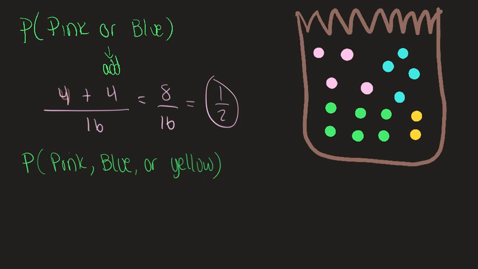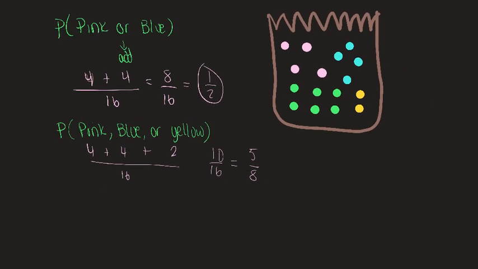Next question, what is the probability you reach in and you grab a pink, blue, or yellow? So we don't care, we just want it to be pink or blue or yellow. Well, we had 4 pinks, 4 blues, and 2 yellows, 16 marbles altogether. 4 plus 4 is 8, plus 2 is 10. 10/16 simplifies to 5 out of 8. The probability is 5/8.